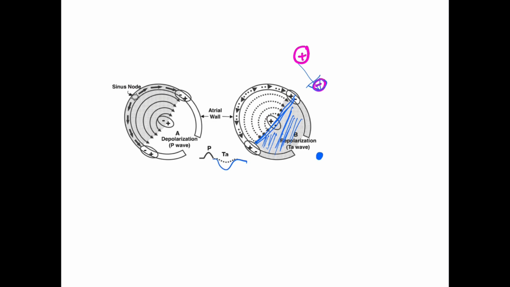In general, when we talk about the atria, the depolarization and the repolarization vectors are opposite, but when we talk about the ventricles, they are in a similar direction. The reason for that is that in the ventricles, the concept that the cells which are first to depolarize are also first to repolarize does not hold true, because the epicardial cells have a very short duration of action potential. They recover quickly, and hence the repolarization begins from outside and goes towards the inner layers of the heart.